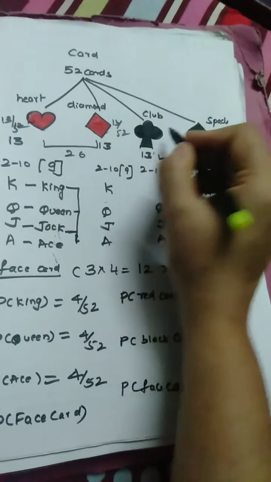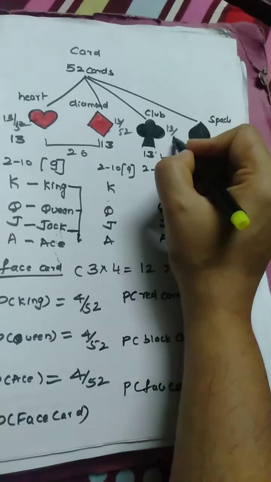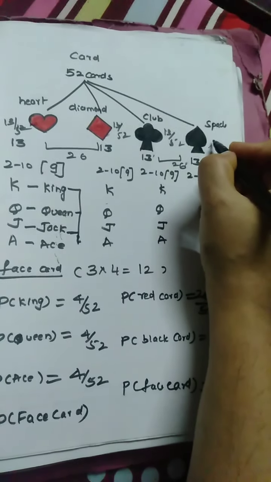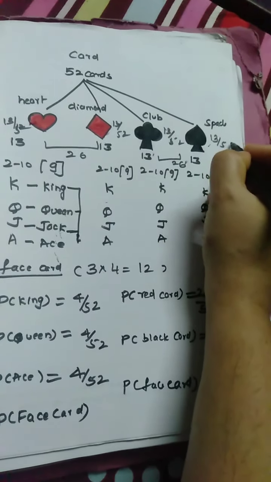What is the probability of getting the club card? Again 13 by 52 you have. What is the probability of getting spade card? You have 13 by 52.